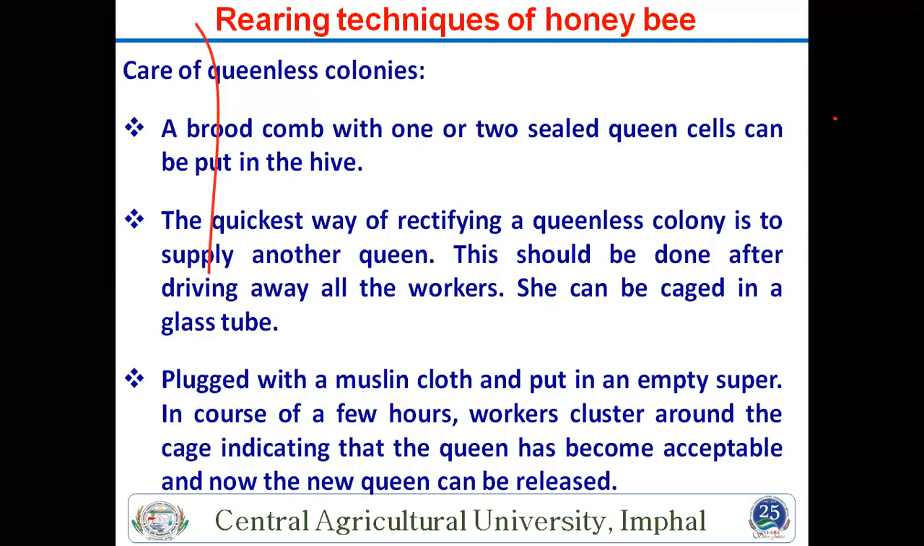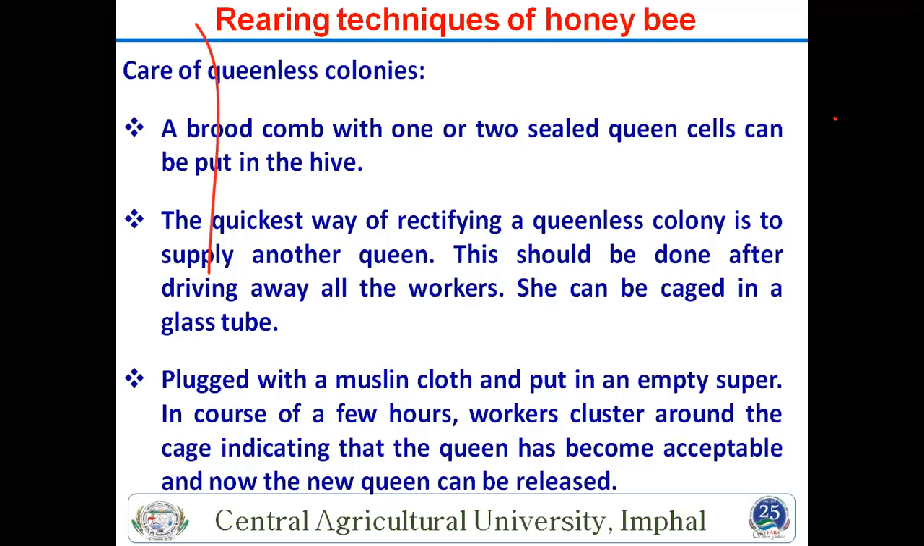If your queen is not there for 10 to 15 or 30 days, then your colony will also swarm or die, because the life cycle of a worker is only 40 to 45 days. So the queen is essential. Then another quickest way to rectify a queenless colony is to supply another queen. This is also important. If your queen is not there, then we supply another queen.